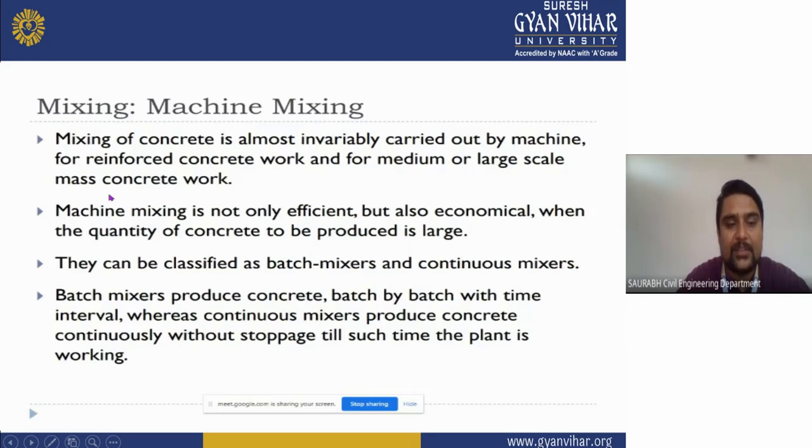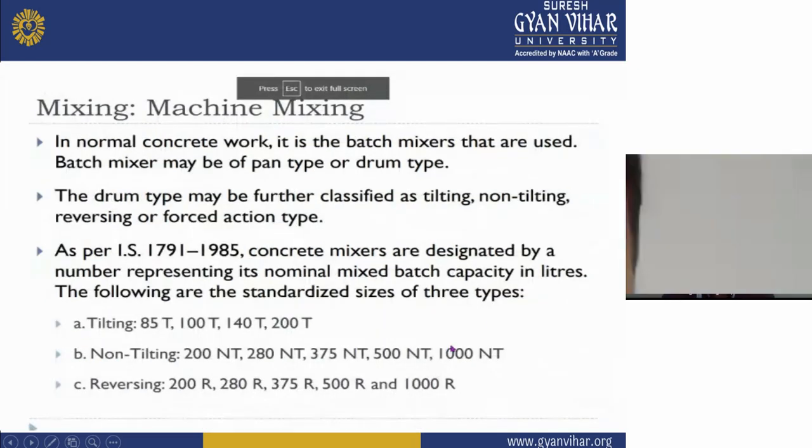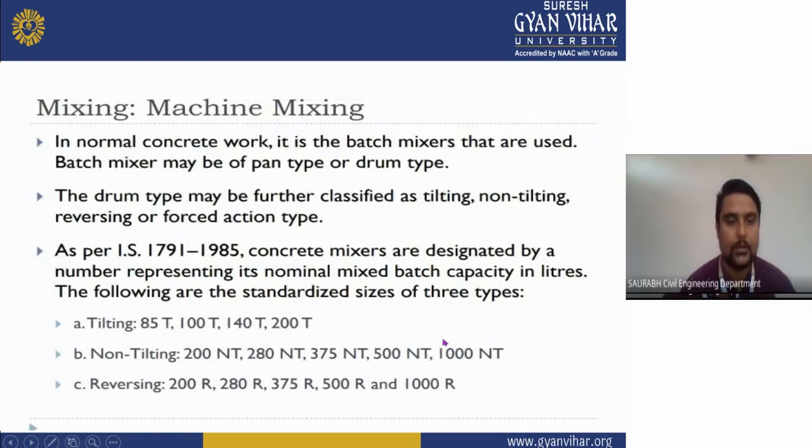Mixers can be classified as batch mixers and continuous mixers. Batch mixers produce concrete batch by batch with a time interval, whereas continuous mixers produce concrete continuously without stoppage for as long as the plant is working. Here is the machine mixing. In normal concrete work, it is a batch mixer that is used.